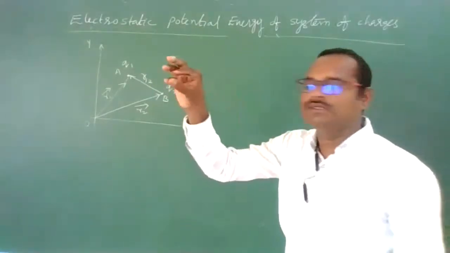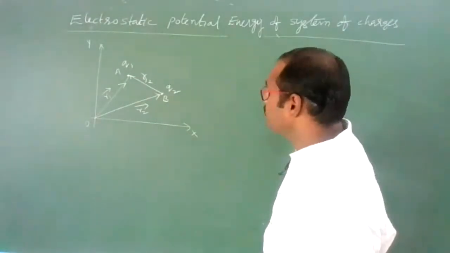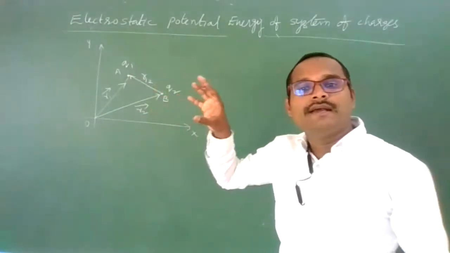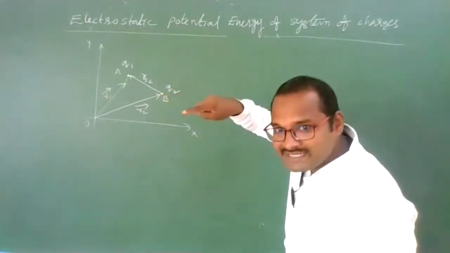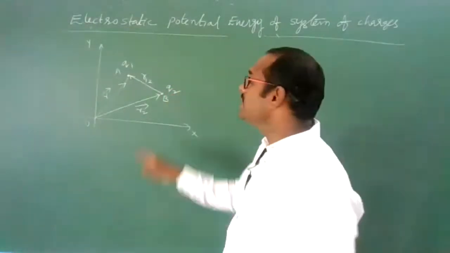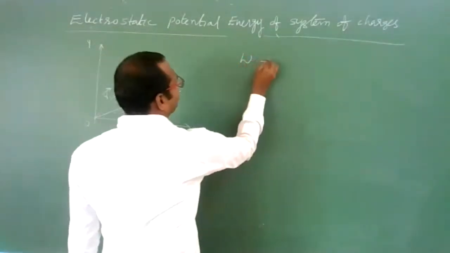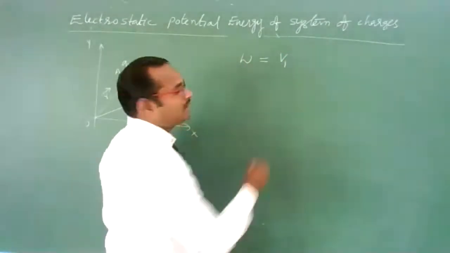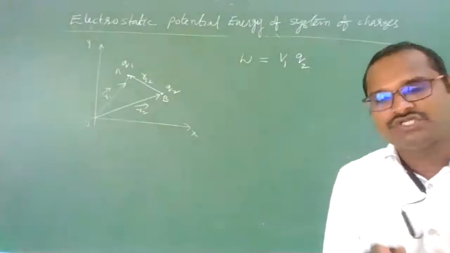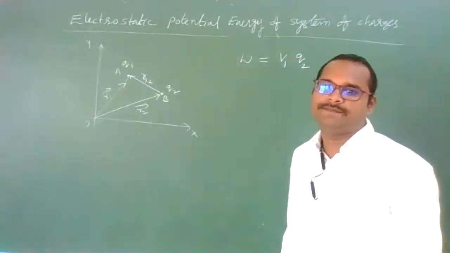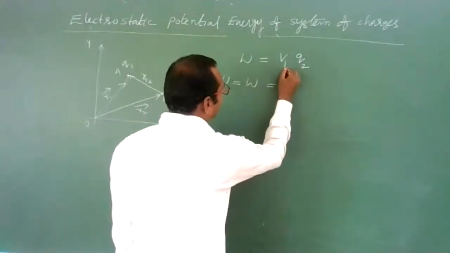Now bring charge Q1 to point A. For this, no work has to be done. Now to bring charge Q2 to point B, we need to move this charge Q2 without any acceleration against the electrostatic potential or electric field of charge Q1. So for that, we need to perform some work done, that is equal to potential due to charge Q1 into which charge we are moving? Q2 charge we are moving. Work done is equal to Q into V, or V into Q, is the work done formula. So this work done will be stored in the system as electrostatic potential energy, that is equal to V1.